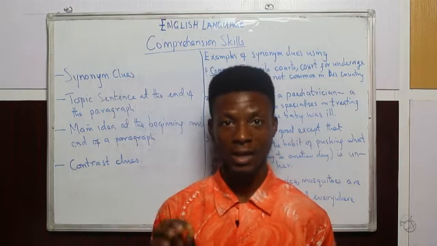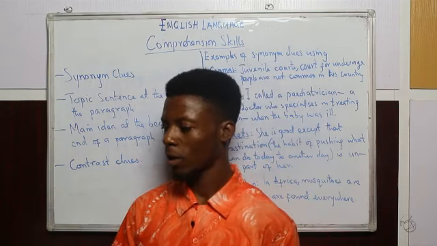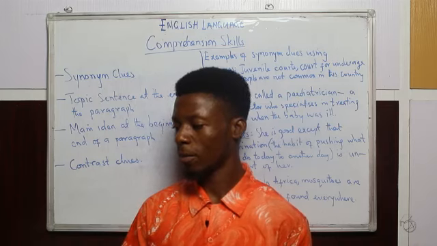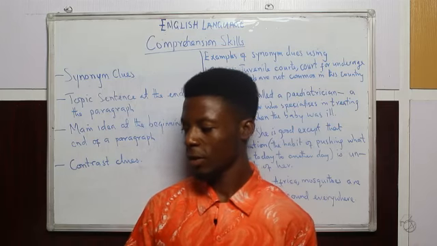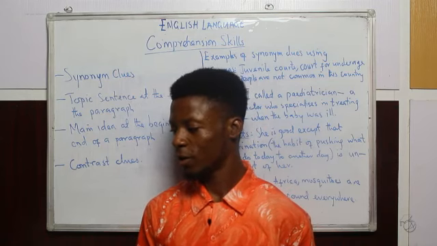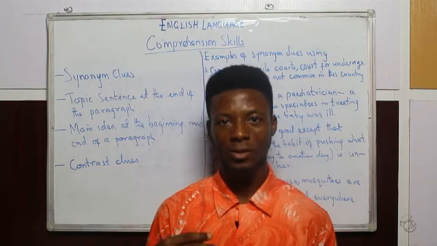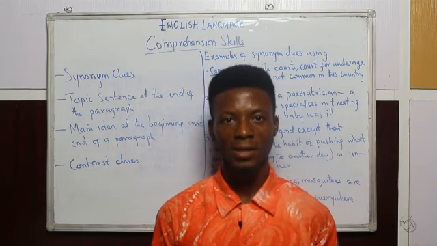Let us look at the first line and the last line in the paragraph. The first line says, nothing should stop you from performing well in exams. The last line says, do not allow anything to prevent you from performing well in the exam. These two sentences mean the same thing.